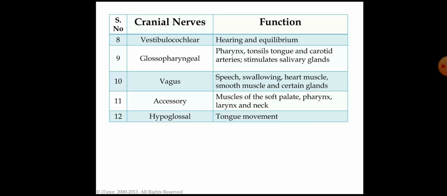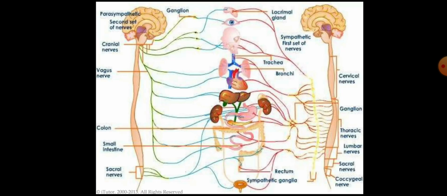Glossopharyngeal is for the pharynx, tonsils, tongue and carotid arteries, and stimulates the salivary glands. Vagus is for speech, swallowing, heart muscles, smooth muscles and certain glands. Accessory is for the muscles of the soft palate, pharynx and larynx. Next, hypoglossal is for tongue movement. These are the functions of the cranial nerves.